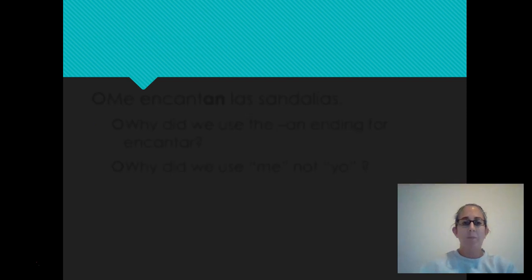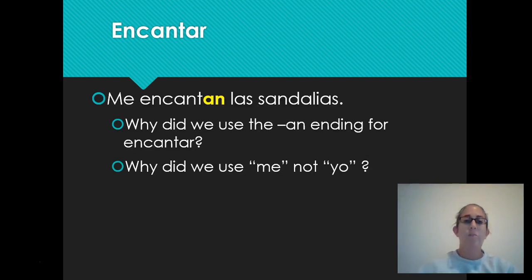Alright, so let's go ahead and look at some examples and then make sure we're comfortable with our formation of our sentences. So, me encantan las sandalias. Okay? Why are we using an as our ending for encantar? Why do we use me and not yo? So let's process through that example. Me encantan las sandalias.